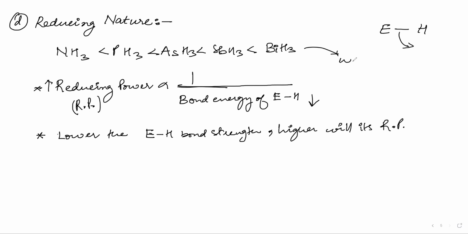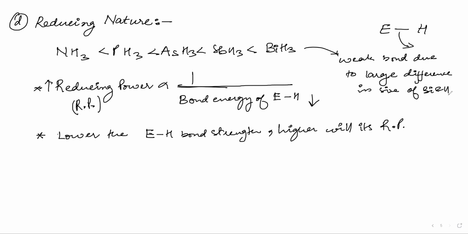Due to weak bond strength, due to the large difference in size of bismuth and hydrogen. If bismuth and hydrogen have a very large size difference, the overlapping will not be effective. When the overlapping is not effective, it will have a weak bond, and since it has a weak bond, its bond energy will be low. That is why its reducing power will be high.